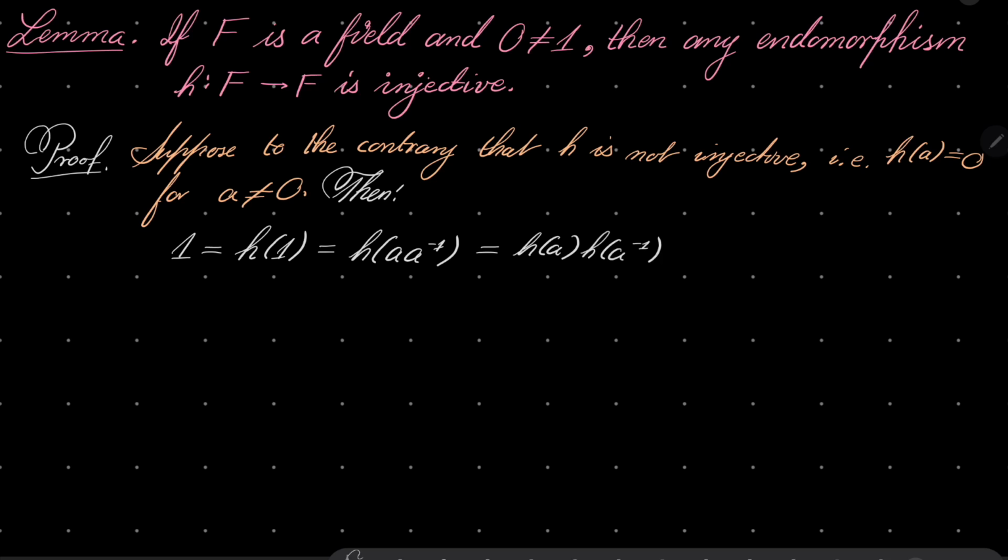But H of a is supposed to be 0. So we have a problem because 0 times something is 0. And now we have this problematic equation, 1 equals 0. We are supposing that this is not the case. So it's a contradiction. Very quick contradiction, which closes the proof of my little lemma.